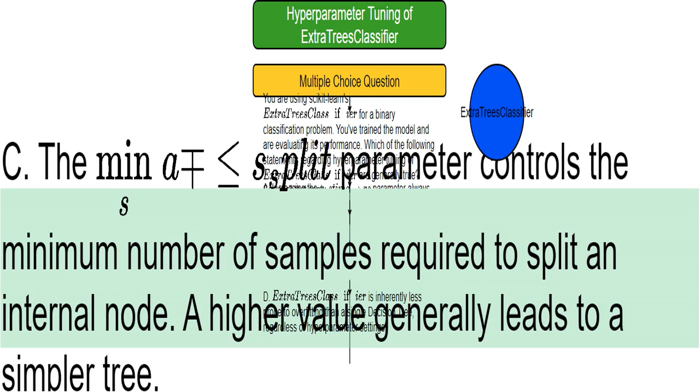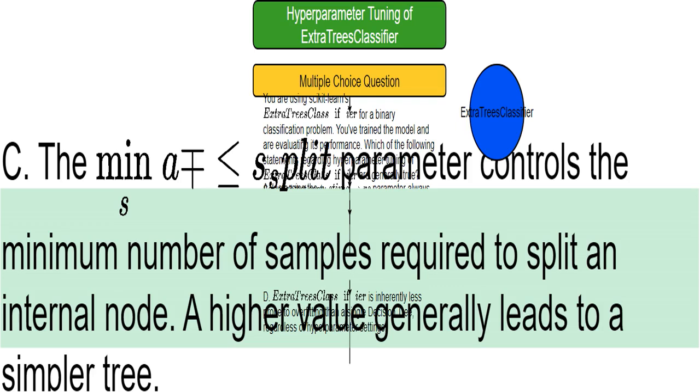We'll explore how changing these settings impacts the model's accuracy and tendency to overfit. This is key for building great machine learning models. Let's dive in. This is a multiple-choice question about ExtraTreesClassifier hyperparameters. I need to carefully consider each option and select all the correct statements. This tests my understanding of the algorithm and its settings.